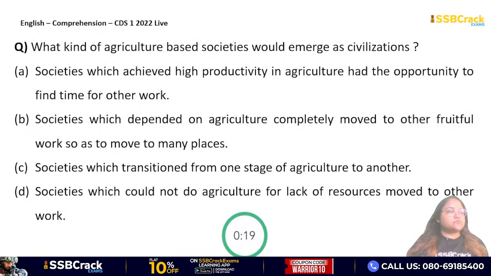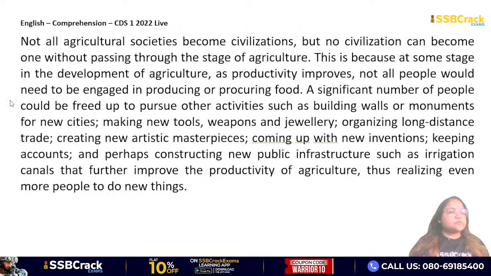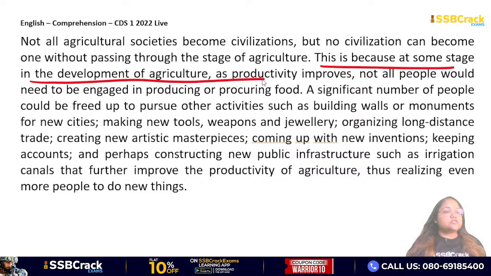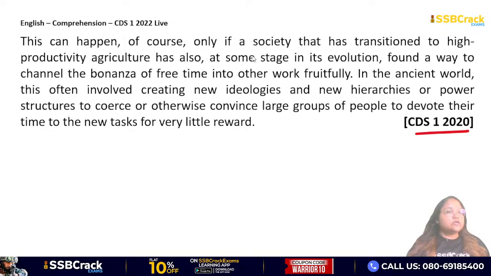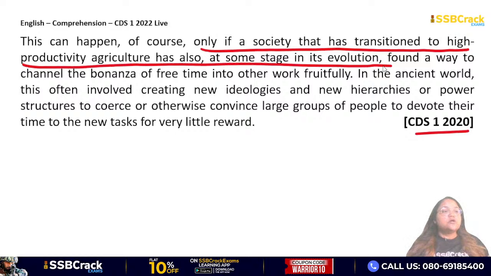Clear? Next question. What kind of agriculture-based societies would emerge as civilizations? किस तरह का agriculture-based society civilizations होते हैं? देखो यहाँ पे अगर आप passage में वापस जाओ, यहाँ पे बहुत अच्छे से लिखा है कि this is because at some stage in the development of agriculture as productivity improves, not all people would need to be engaged in producing or procuring food. Okay, so they started coming up, and then here of course it is written that only if a society that has transitioned to high productivity agriculture has also at some stage in its evolution found a way to channel the bonanza of free time into other work fruitfully.